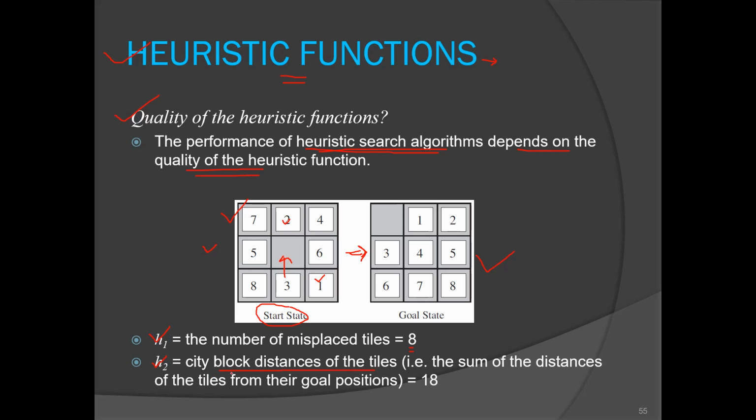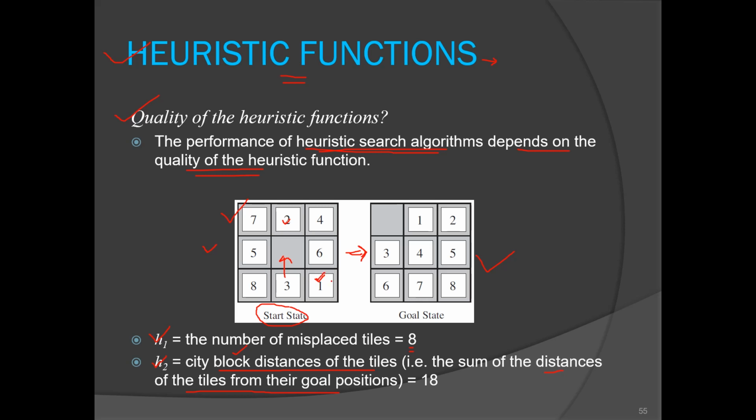Okay, so what do we mean by city block distance? It is the distance of tiles from their goal position. These tiles can move either vertically, downwards, right and left. They cannot move diagonally, right? That's why we have to calculate city block distance. So now how to calculate the city block distance of tile number 1?